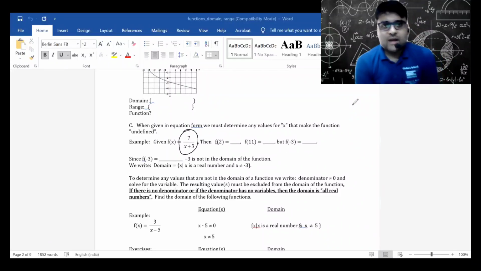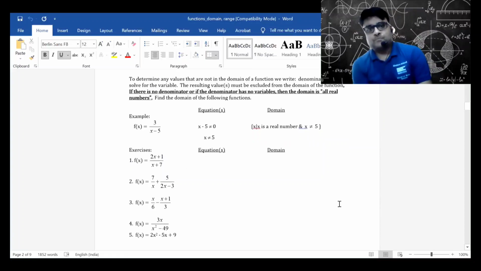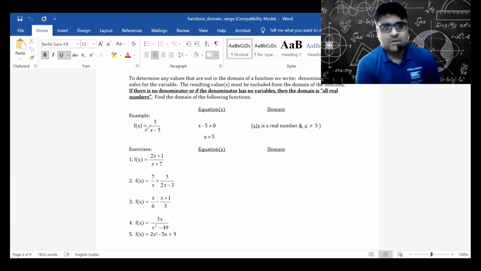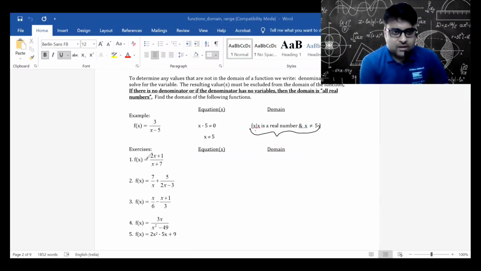So let's take a look at examples here. First example, 3 by x minus 5. When x is equal to 5, f(x) becomes undefined. Therefore, the domain will be all x except x is equal to 5. So the domain is all x and x cannot be equal to 5. Similarly, for the first one, x cannot be equal to minus 7. So domain is all x except the value minus 7.